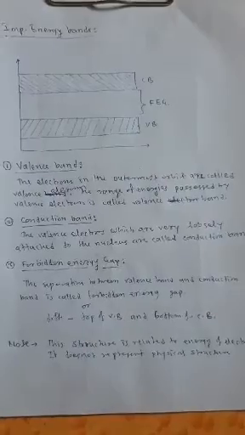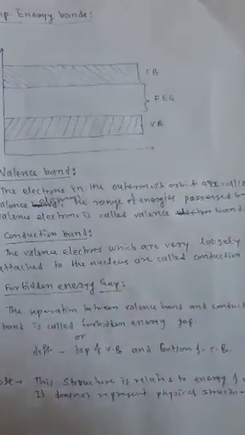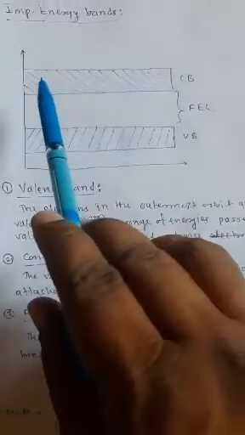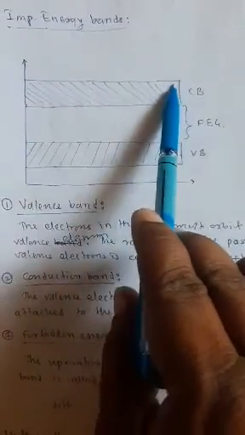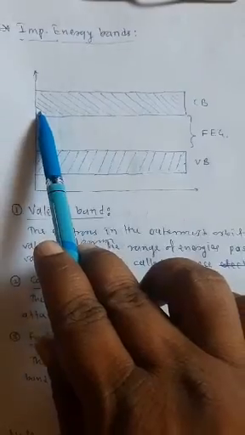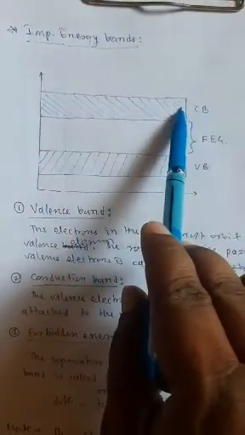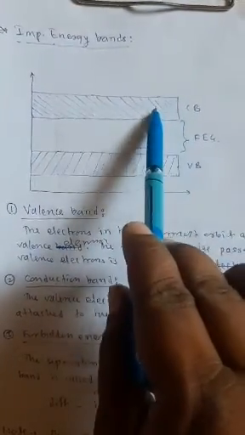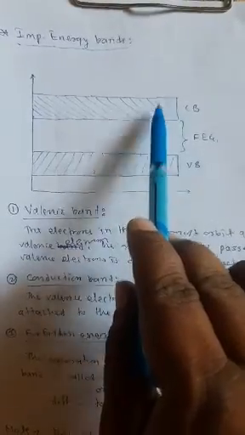And the range of energy possessed by the conduction electrons or free electrons is known as the conduction band.